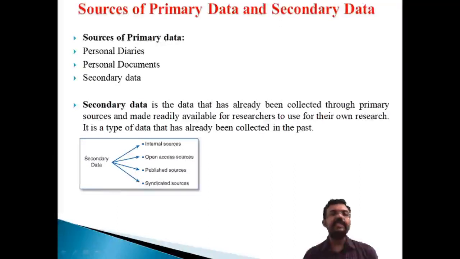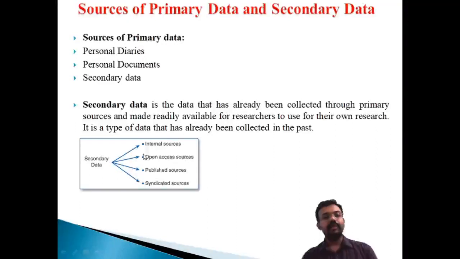Okay, secondary data is data that has already been collected through primary sources and made readily available for researchers to use for their own research. That means it's published information, data that has already been collected in the past. That type of data is known as secondary data. Primary data is first-hand information, and secondary data means all the published documents.